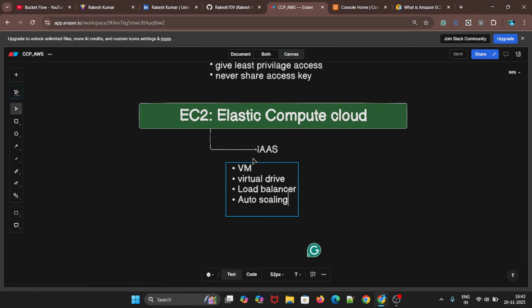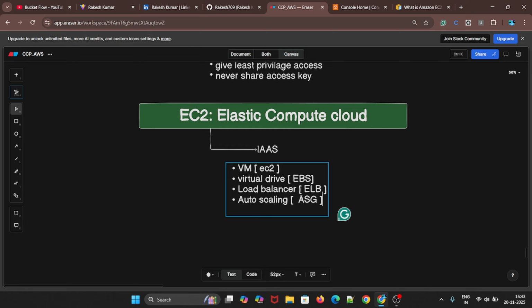So that's why EC2 is the most popular service, and we'll see the demo also in today's video. No worry about that. For the VM we have EC2, and for the virtual drive we have EBS. For the load balancer, that is ELB, Elastic Load Balancer, and for auto scaling we have ASG. We'll see what all these things are in the demo section.